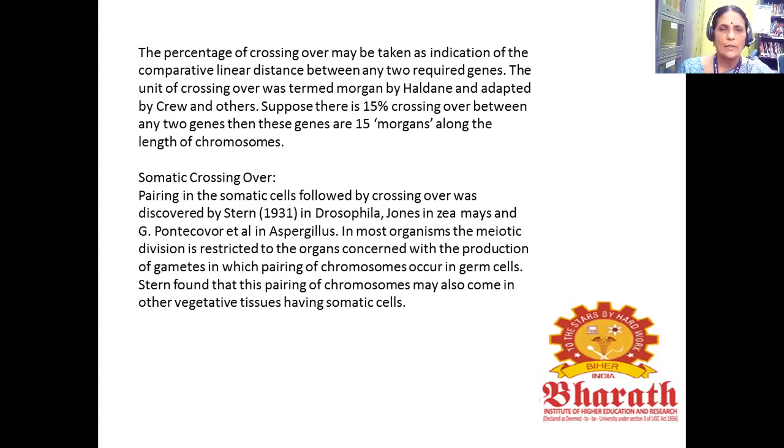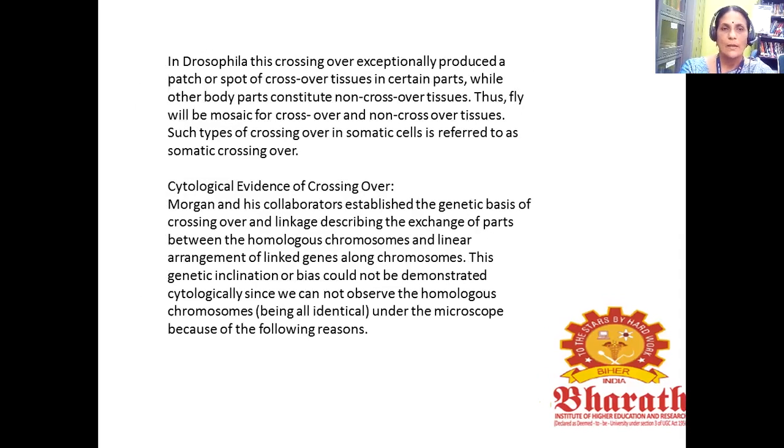The next one is somatic crossing over. Pairing in somatic cells followed by crossing over was discovered by Stern in Drosophila, and by Jones and Sermonti in Aspergillus. In most organisms, meiotic division is restricted to the organs concerned with the production of gametes, in which pairing of chromosomes occurs in germ cells. Stern found that this pairing of chromosomes may also occur in other vegetative tissues having somatic cells.